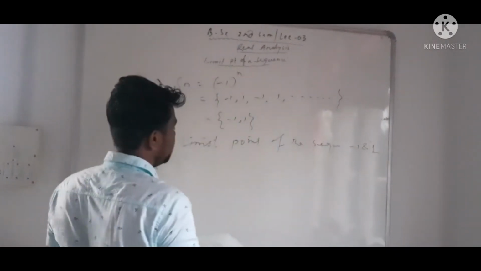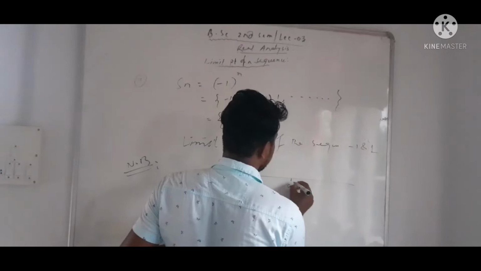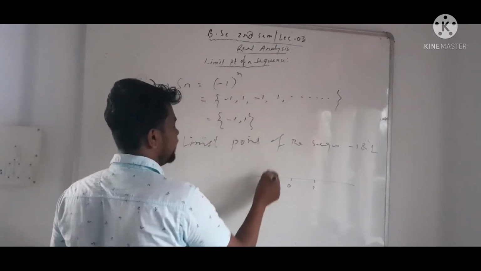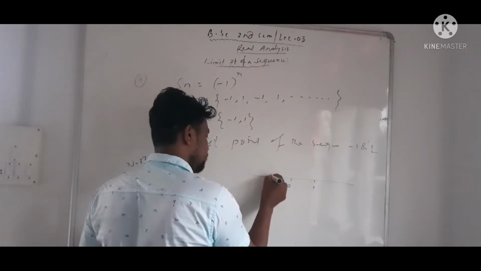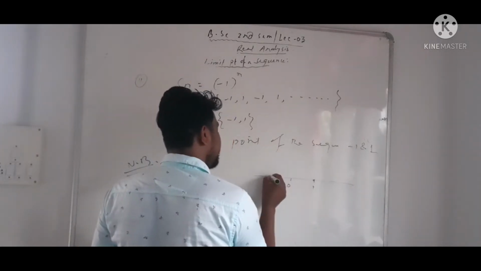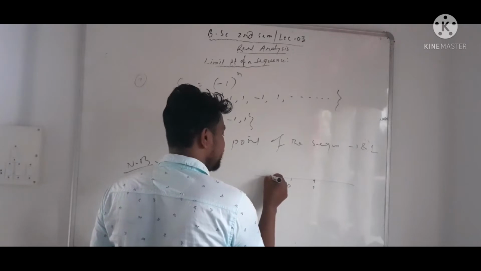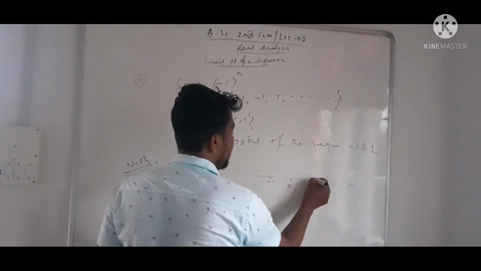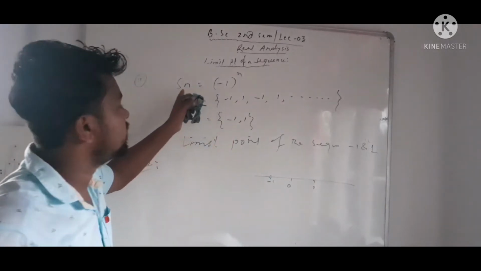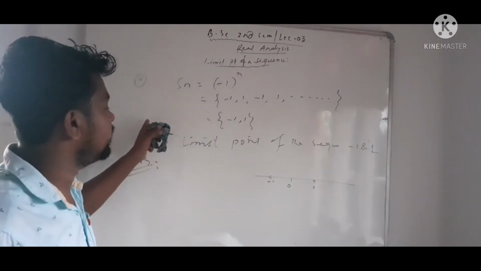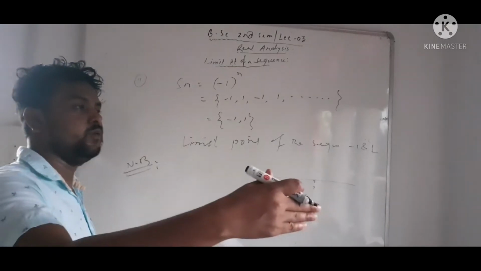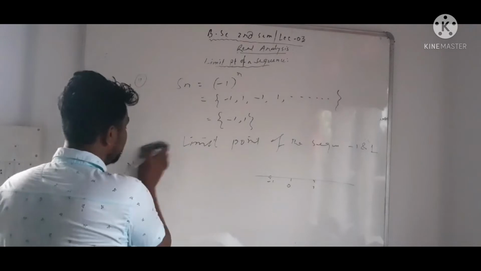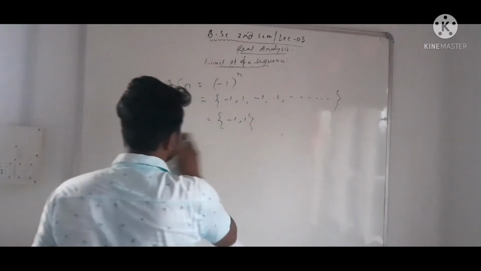So we put it on the real line: here is 0, that is -1, that is 1. Since -1 is repeated and 1 is repeated, the neighborhood of -1 is infinitely repeated. So 1 and -1 are the limit points of the sequence Sn. As we said, if a value is repeated in the sequence, then the repeating value is the limit point.